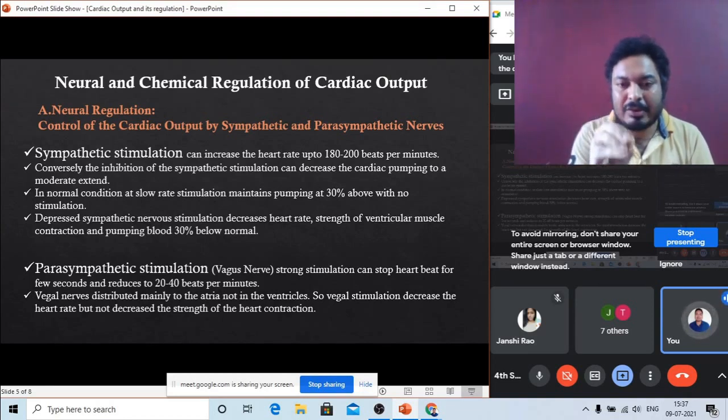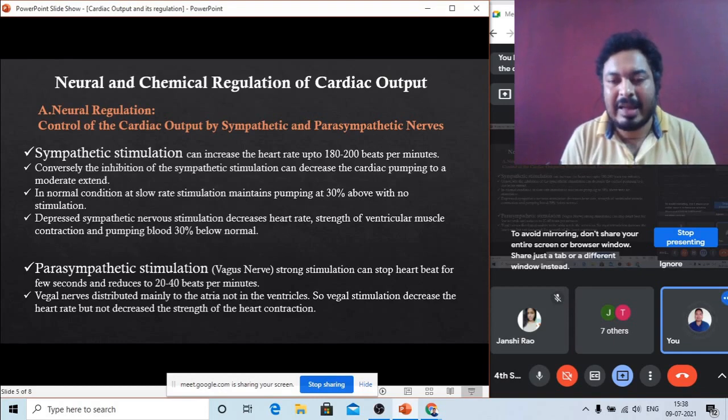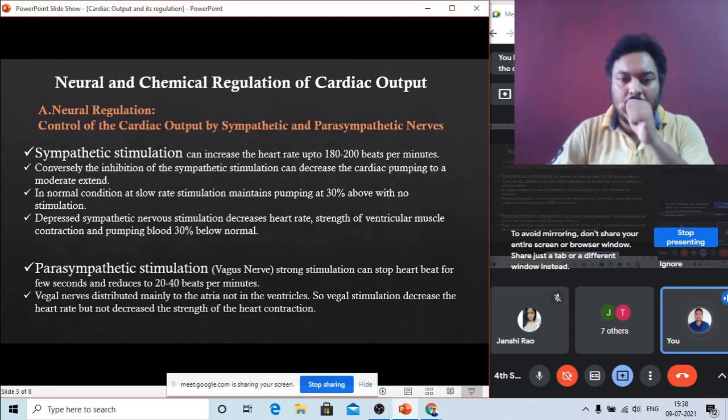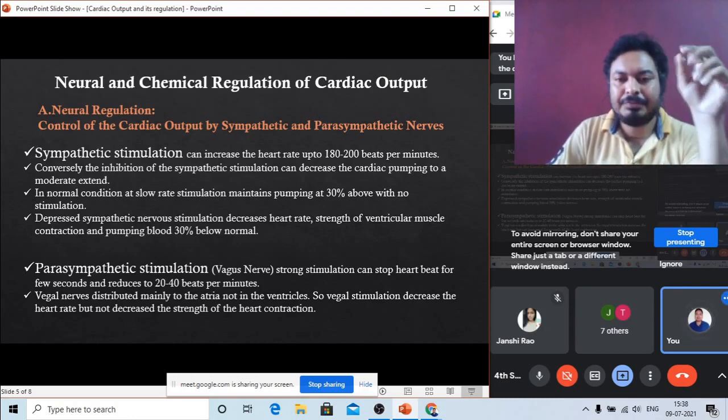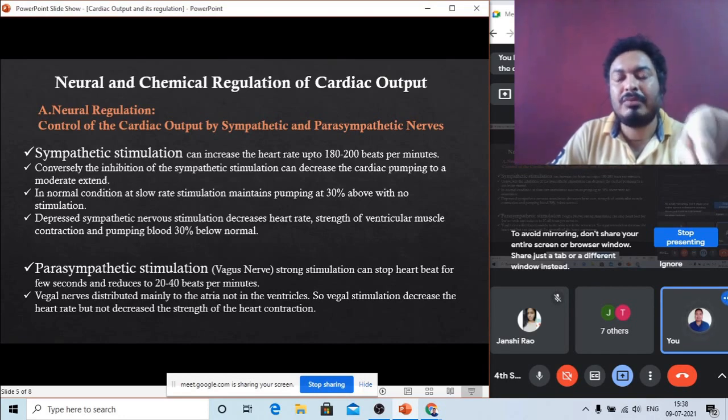So when the SA node generates the signals, our heartbeat continues, with a cycle of 0.8 second. Every 0.8 second our heart contracts and relaxes. Now see, the vagus nerve is connected to the atria only. That means the vagus nerve can regulate the SA node so that our heartbeat is reduced to 20 to 40 beats